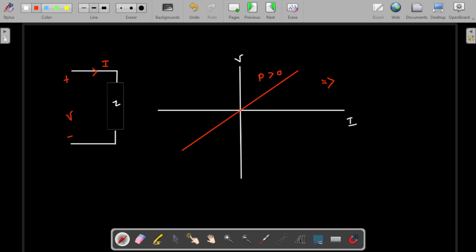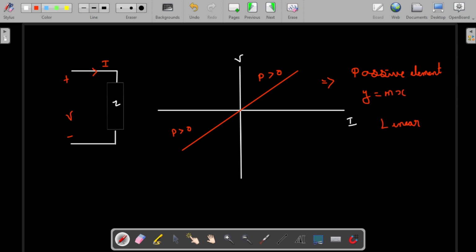The power is positive here and the power is also positive here, so this is a passive element, which we already dealt with. The line is passing through the origin and the V-I characteristic follows the y is equal to mx relationship, so this is linear.